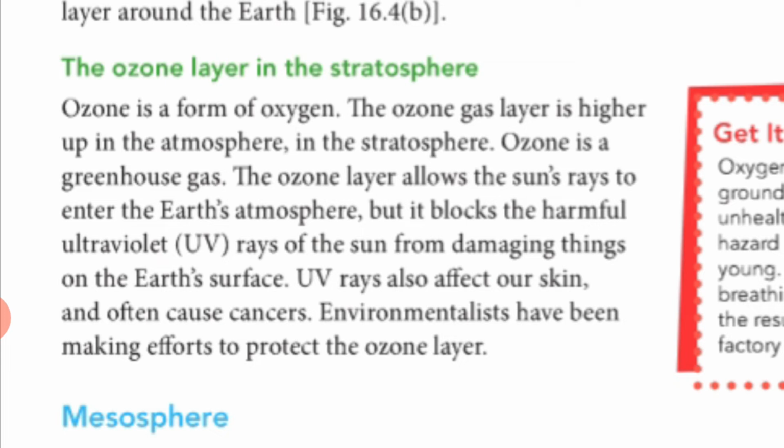That's why organisms and humans are not affected by these ultraviolet rays, which would otherwise cause skin cancers and skin diseases. In this way, the ozone layer in the stratosphere is useful for all living organisms that survive on the surface of Earth.